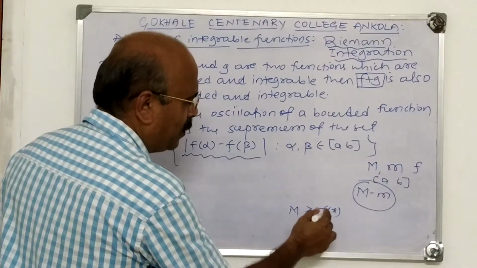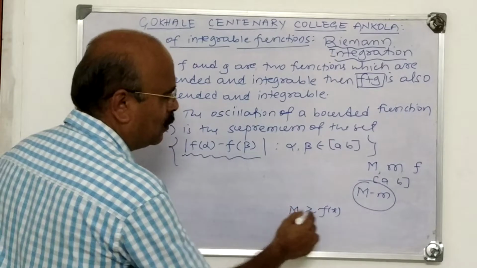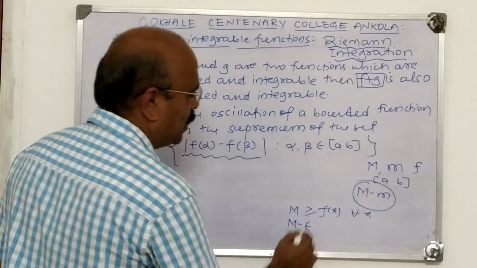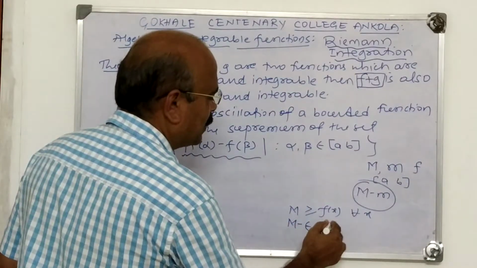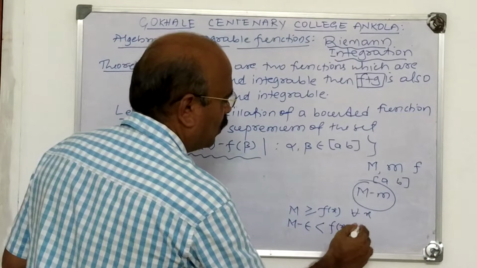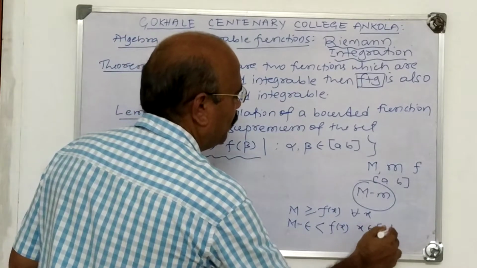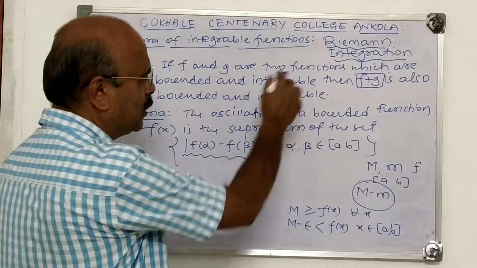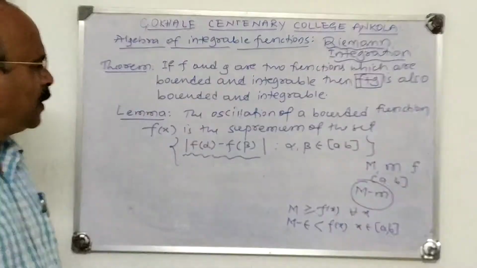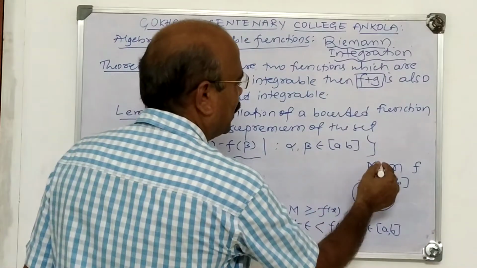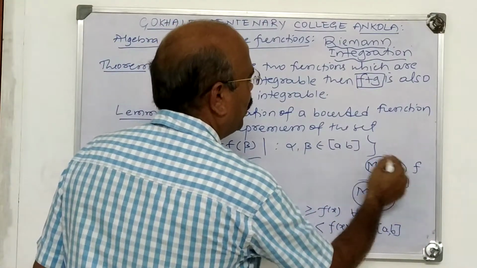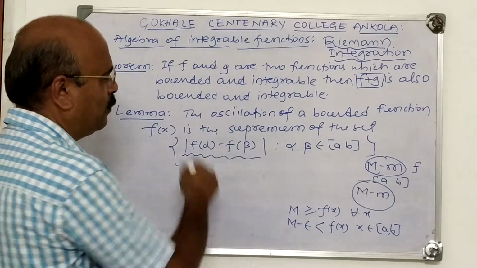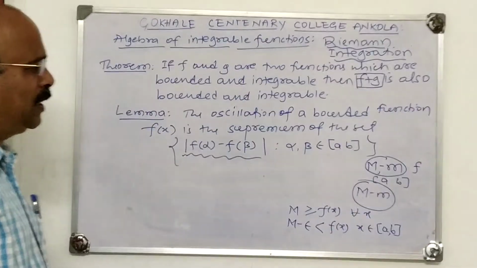M is the upper bound of fx means fx is less than or equal to M for all x, and M minus epsilon is not an upper bound, that is, M minus epsilon is less than fx for some x belongs to AB. That is the meaning of supremum. What does the lemma state? Capital M minus small m is the supremum of this set of numbers, mod f of alpha minus f of beta.